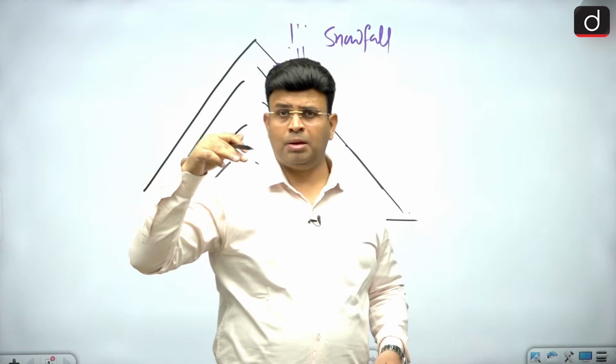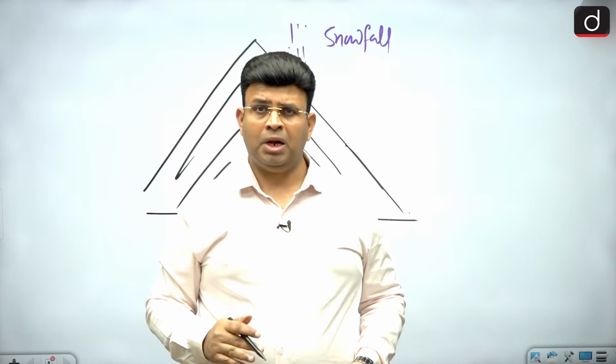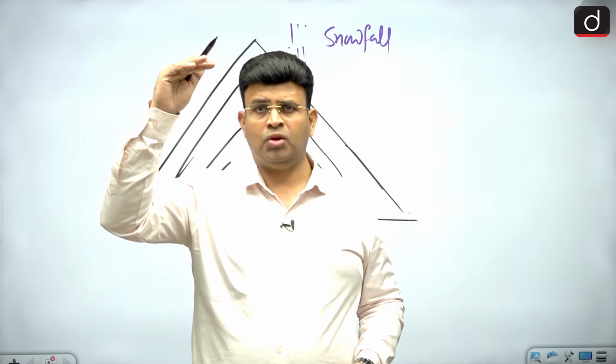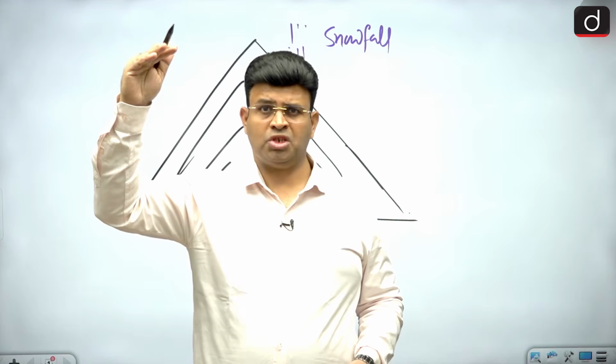You know that in the mountainous region, what is the height of a glacier? It can be around the height of a four-floor building, around 15 to 16 meters.